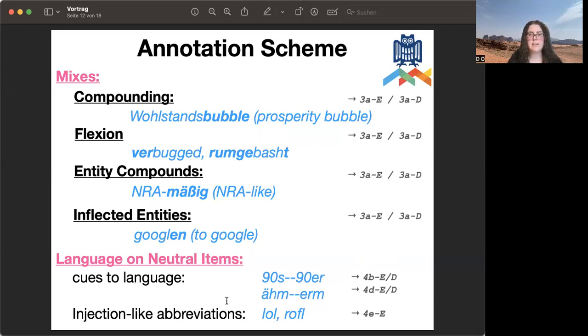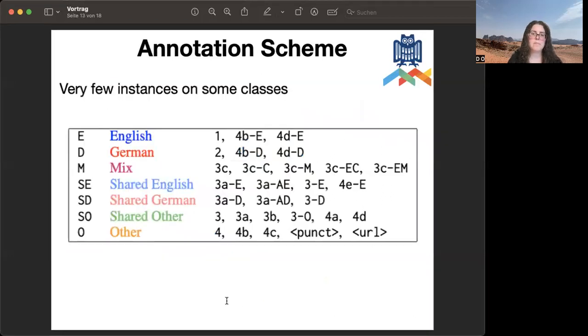And we also added some categories for neutral items that have cues to a specific language, like 90s would only be used in English, whereas 90er would be used in German. We had very many classes, and some of the classes had very few instances in the corpus, so we also collapsed them into these categories.